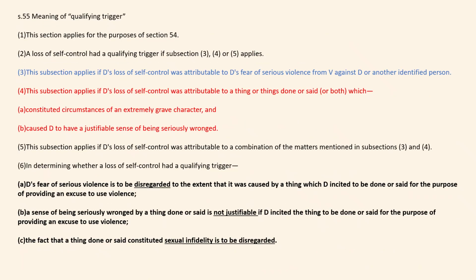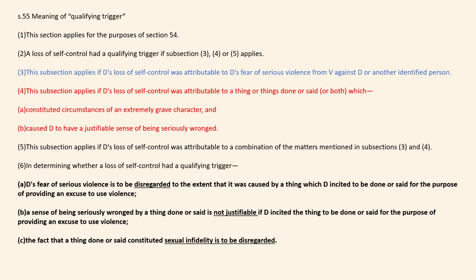Now this slide, section 55, refers to those qualifying triggers. So there needs to be a qualifying trigger to trigger the loss of control. Subsection 1 refers to section 54, subsection 2. Now here are 2 qualifying triggers, and pay real careful attention to this. A loss of control has had a qualifying trigger if subsection 3, 4 or 5 applies. So 3 is the subsection that applies if defendant's loss of self-control is attributable to the defendant's fear of serious violence from the victim against the defendant or another identified person.